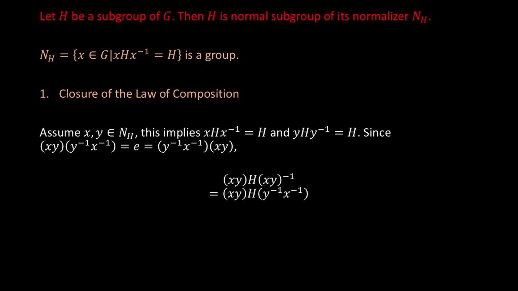Because of associativity, I can further write x(yHy⁻¹)x⁻¹ equals xHx⁻¹ equals H. Thus, xy is also in N(H), and N(H) is indeed a group.